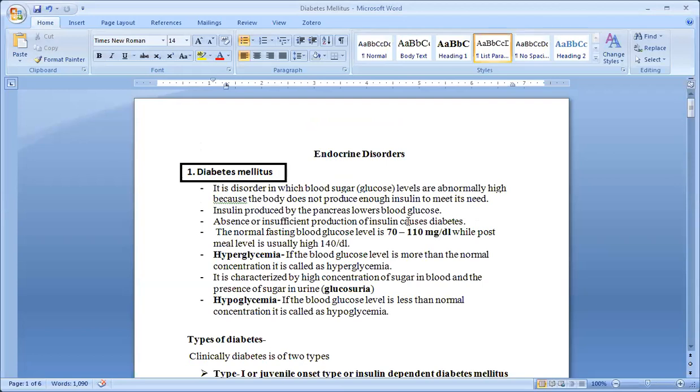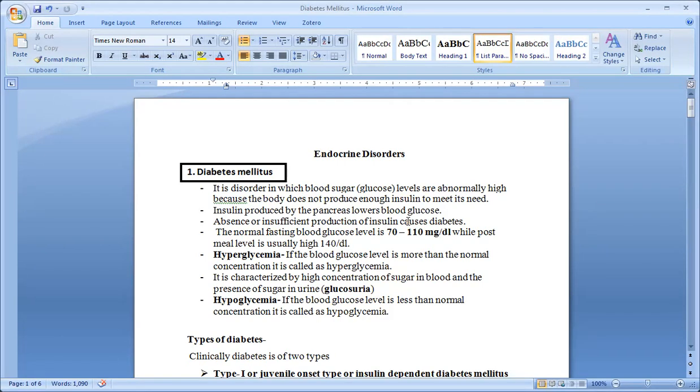Today we are going to see the endocrine disorders. Do you know what endocrine and exocrine glands mean? Endocrine means which secretes the hormone directly into the blood. Exocrine secretes the enzymes, isn't it?